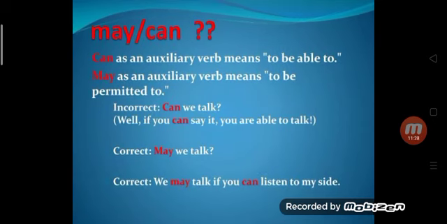May or can. Can as an auxiliary verb means to be able to. May as an auxiliary verb means to be permitted to. Can we walk? It is incorrect. You have to use may we walk, may we talk. Well, if you can say it, you are able to talk.